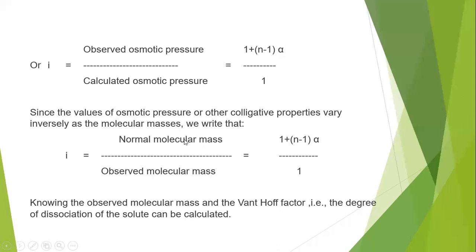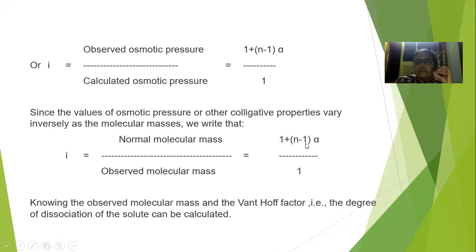So in general, any colligative property, either osmotic pressure or depression in freezing point or any other, is inversely proportional to the molecular mass of a solute. So instead of osmotic pressure, we can represent the same formula for the Van 't Hoff factor in terms of molecular mass. That is, i equals normal molecular mass by observed molecular mass, which is nothing but 1 plus (n minus 1) times alpha, by 1.